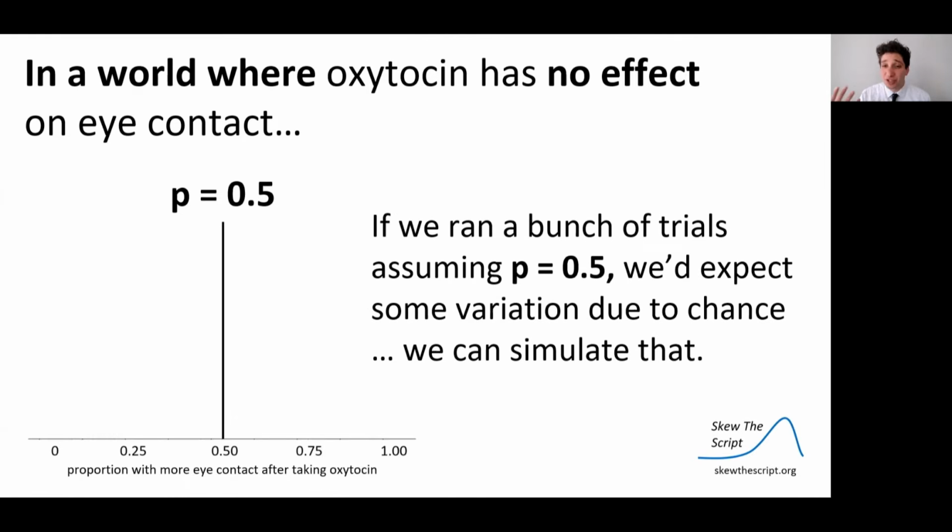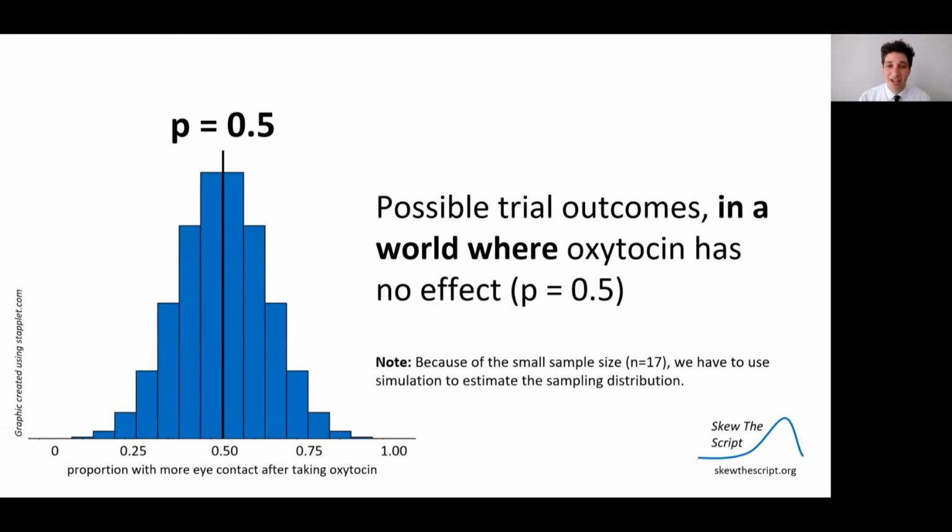Now imagine we ran a bunch of trials assuming that half chance, assuming it has no effect. By chance, with the random assignment, you might expect some variation. By chance, you might expect some trials to, because of the random assignment, happen to have more patients showing higher eye contact in the oxytocin group, even though it didn't do anything, just by chance alone, or fewer than half just by chance alone.